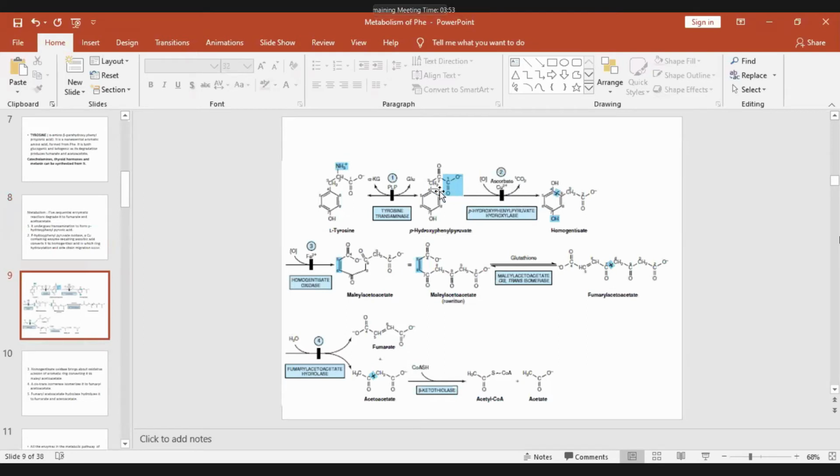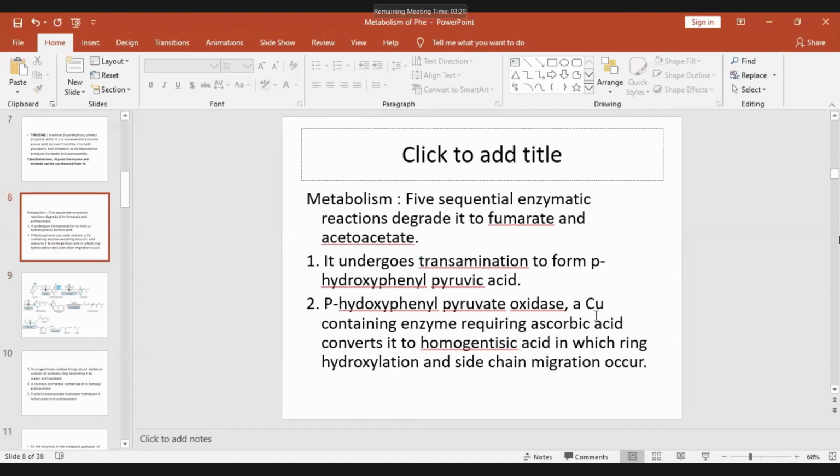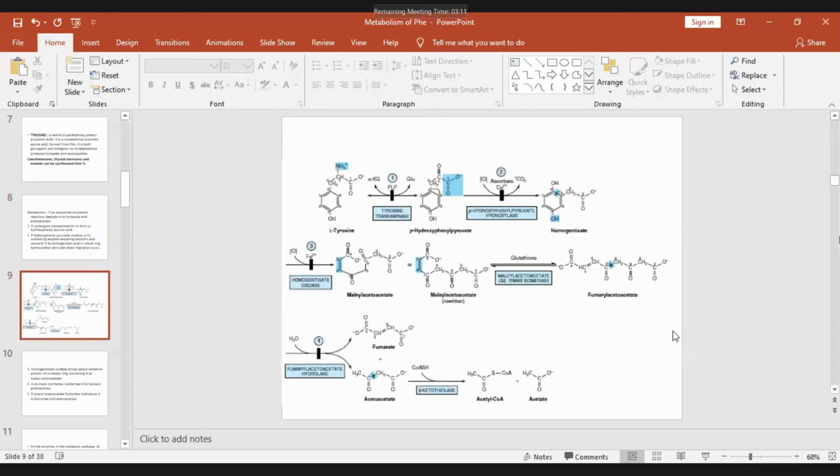So it brings about decarboxylation and shifting of the side chain. Here see, the side chain has shifted here, and also hydroxylation has been brought about. So these 3 steps are brought about by this para-hydroxyphenyl pyruvate oxidase to form homogentisic acid. It converts it to homogentisic acid, in which ring hydroxylation and side chain migration occur, and also decarboxylation takes place to form homogentisic acid, which is para-hydroxyphenyl acetic acid.